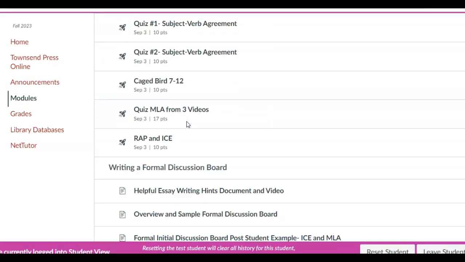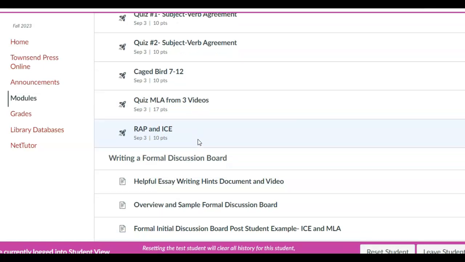Then there are some quizzes here. On the plan of attack, I recommend that you take these two quizzes first because you'll need them for the discussion board prompt. Writing properly in MLA and using ICE, you want to introduce and explain the quotes that you use. You just don't want to drop them in.